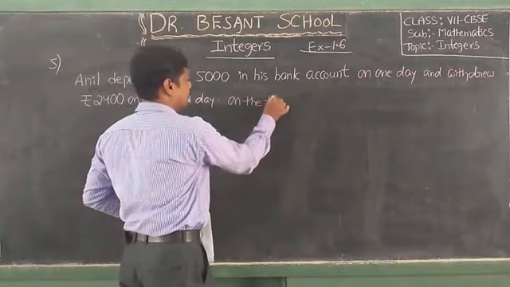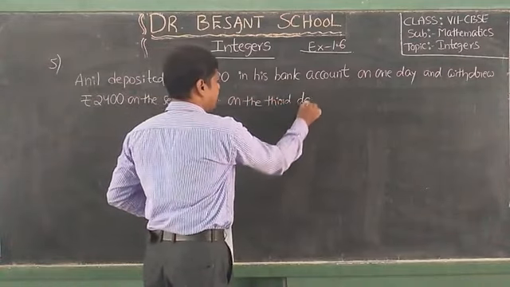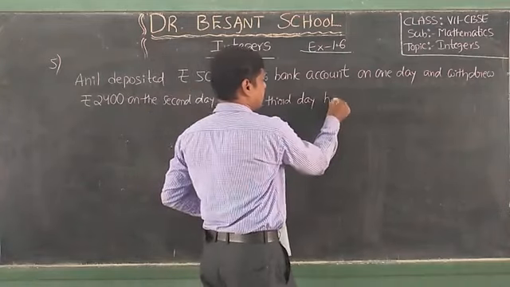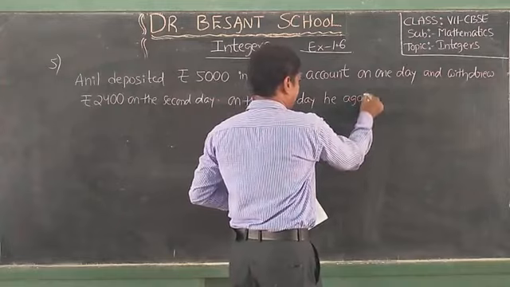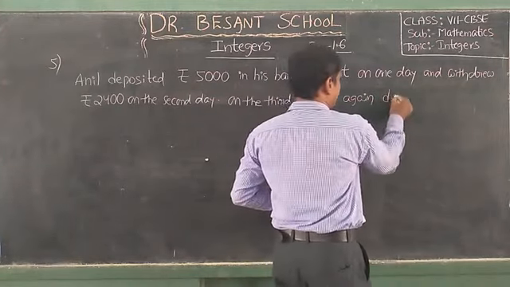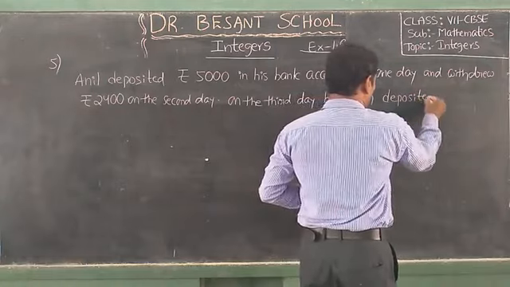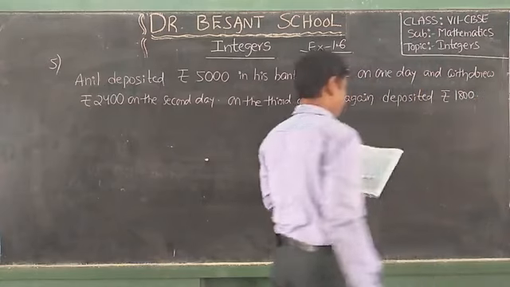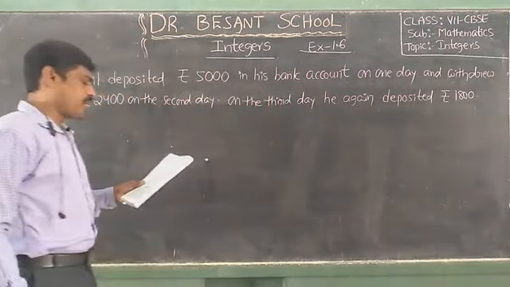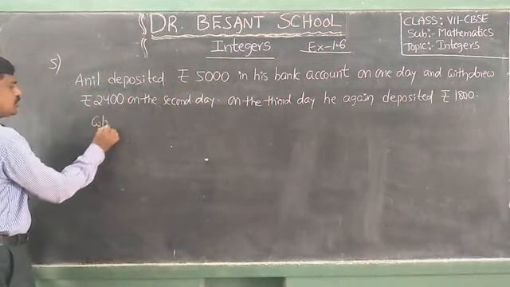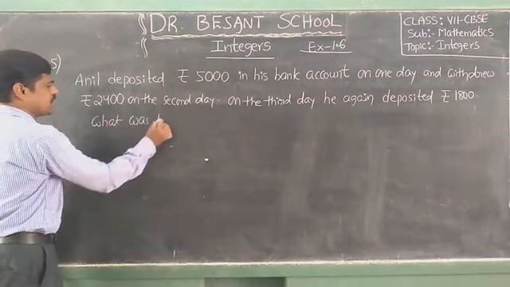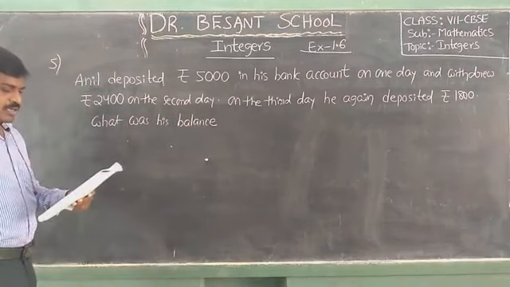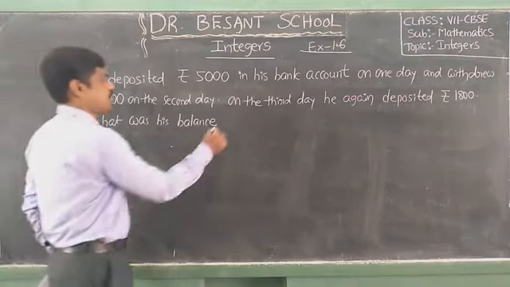Next, on the third day, he again deposited rupees 1800. So what was his balance at the end of the third day?